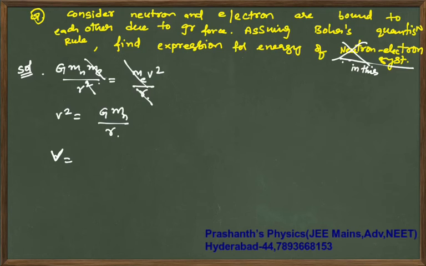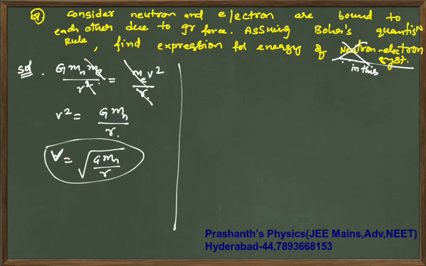Your V is under root G times Mn by r. This is your first equation from centripetal force.